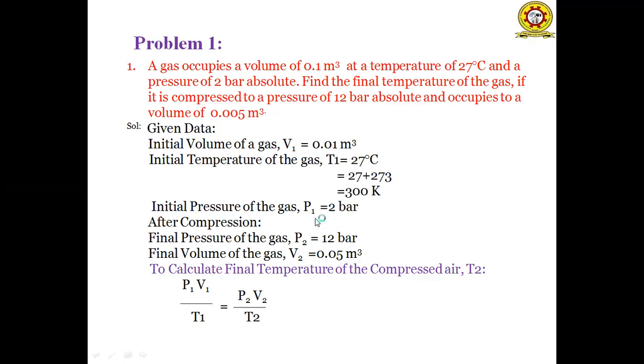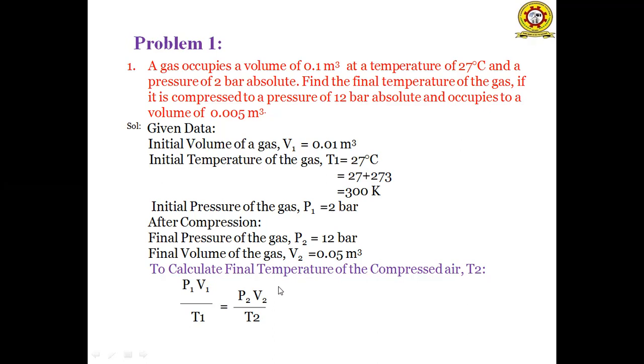And the initial pressure P1 is 2 bars. After compression, the pressure increases from P1 to P2, from 2 bars to 12 bars, and the volume decreases from V1 to V2, that is 0.01 meter cube to 0.005 meter cube. So we have to calculate the temperature T2.